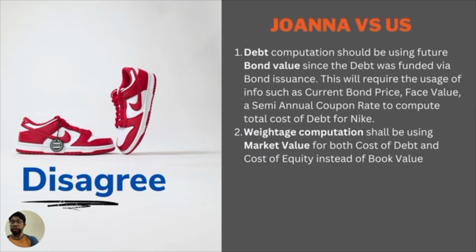We also looked at the 2 points of disagreement with Joanna. The first one, we disagree that the debt computation is taken directly from the balance sheet; instead, we believe the calculation is supposed to be based on the bond value since the debt was funded by a bond issuance. The second part, we also disagree with the way the weightage computation was done. We believe it should use market value for cost of debt and cost of equity instead of the book value. That's all from my end. Let me hand over the floor to my counterpart.